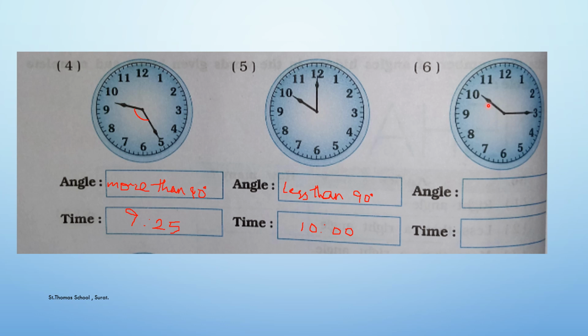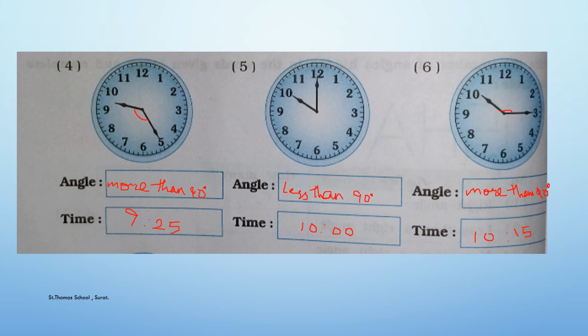Okay. Now question number 6. The time given is 10:15. So you have to write the time as 10:15 like this. Clear? And the angle that has been made is an obtuse angle. So you have to write like this, more than 90 degree, like this in your workbook. I hope this is clear to you.